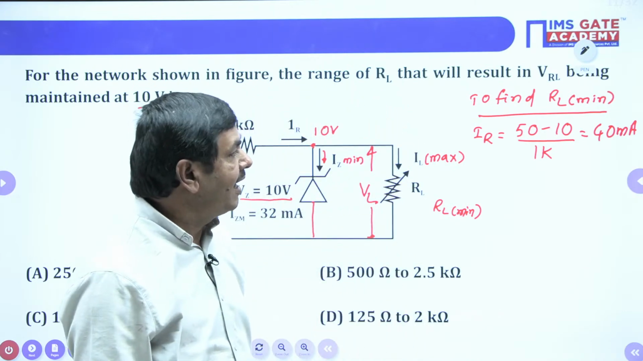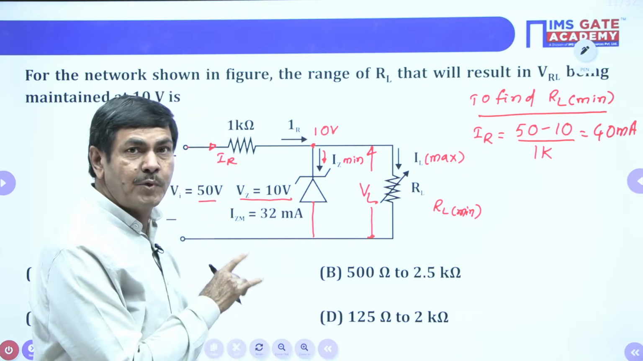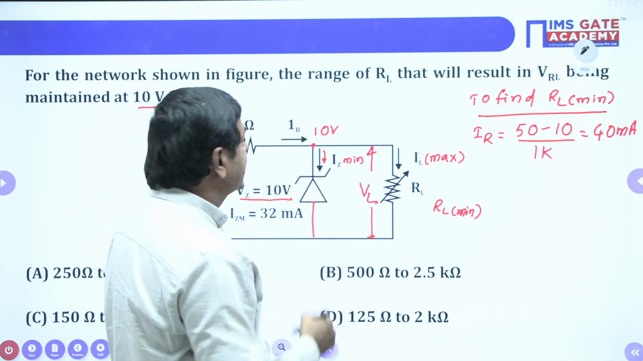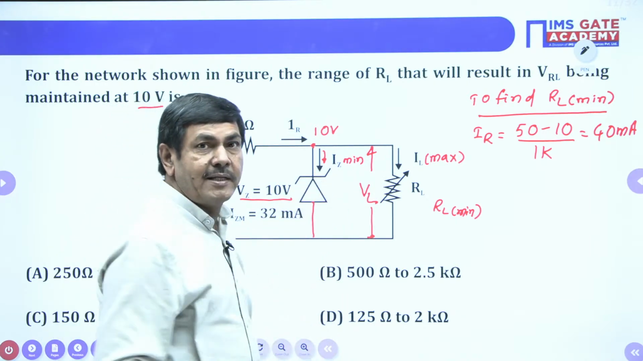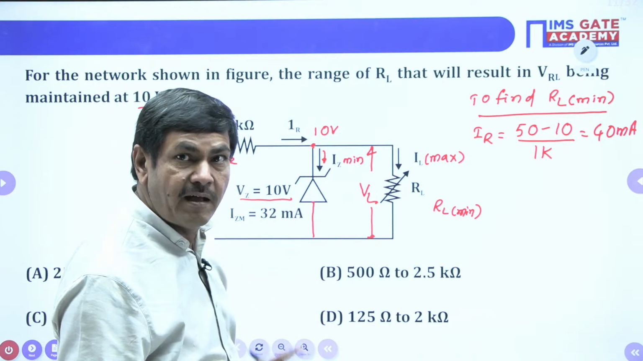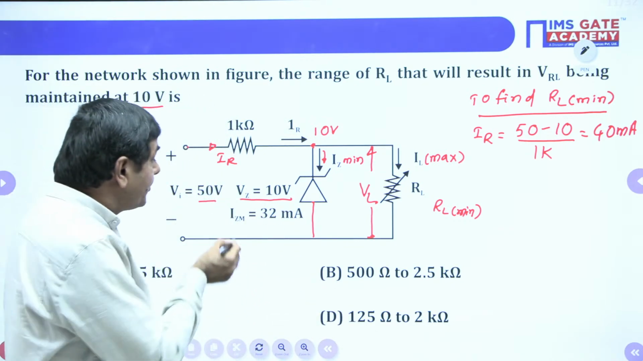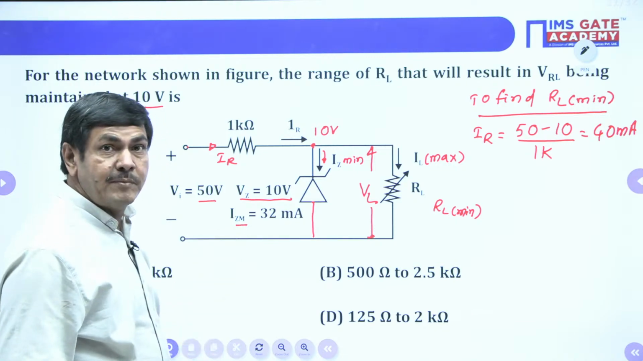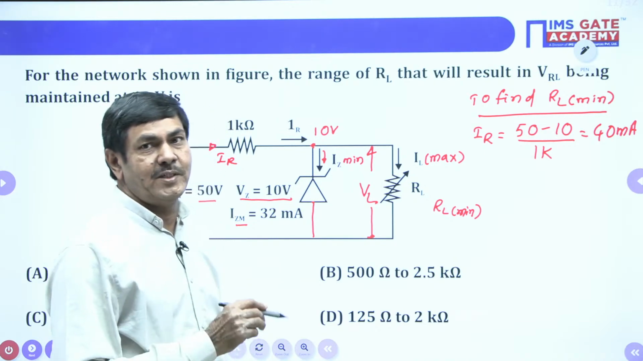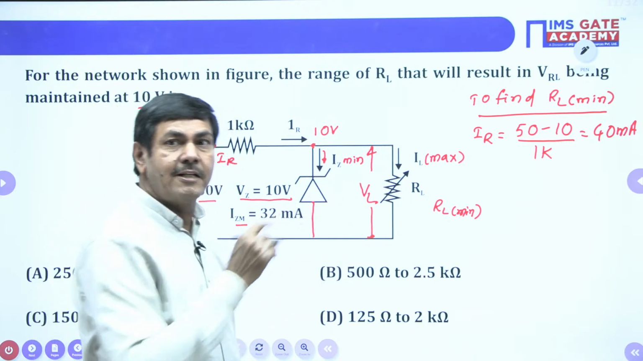Yes, we got IR value constant. That will not be changed because before the resistance, input is constant, and node voltage is also constant. What about IL maximum? IZ minimum is required. Is it given in the problem or not? Please check it. In the problem, it is not given. IZ maximum only is given. When IZ minimum is not given, we need to assume it is 0 milliamperes. If it is given, you must consider that value only.